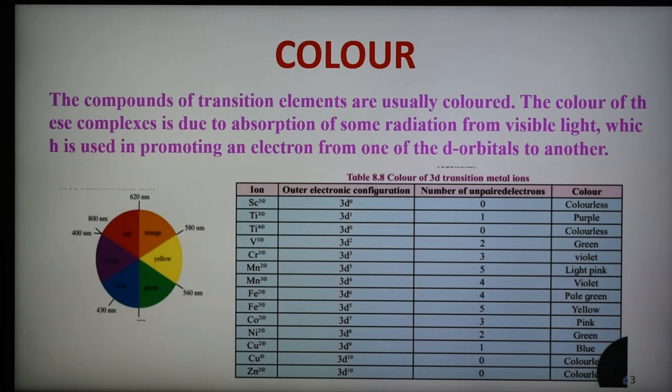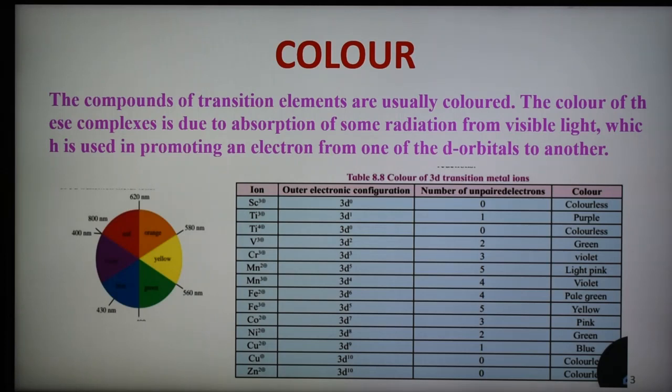From a lower energy d orbital to a higher energy d orbital, an electron gets excited. This promotion of an electron from a lower energy orbital to a higher energy orbital within the same d subshell is known as a d-d transition. Whenever there is a d-d transition, the metal ion shows color.